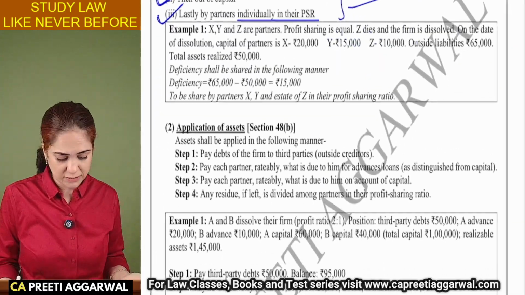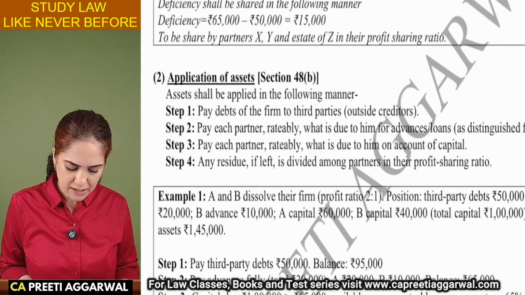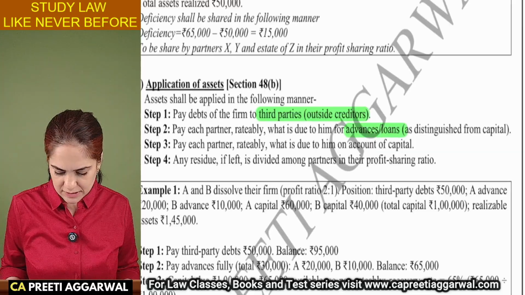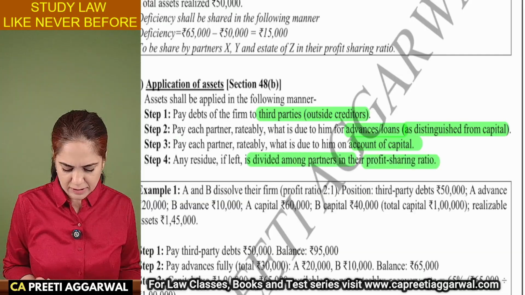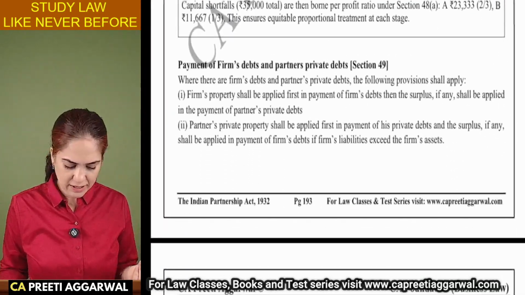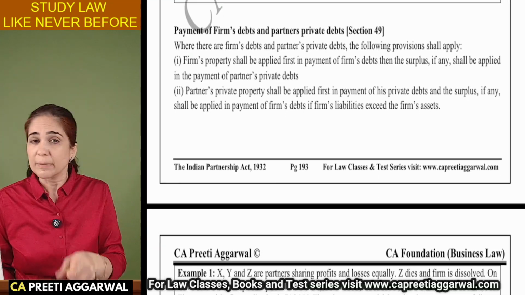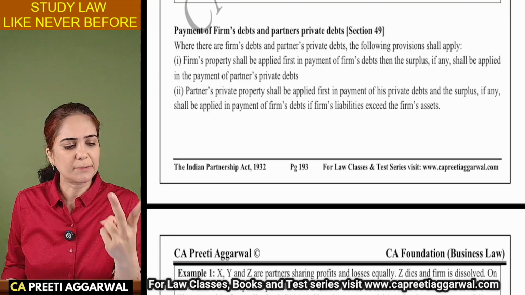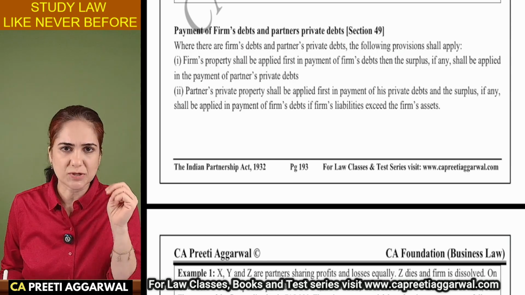How will we utilize it? Who will be paid first? So first you will pay the third party outsiders. Then you will pay the loans, advances. Then you will pay capital. Lastly, it will be divided among the partners in their profit sharing ratio. For loan, partner is treated just like an outsider. So first pay outsider, then pay partners loan, then you pay the partners capital, and lastly, if there is any surplus, it will be distributed.